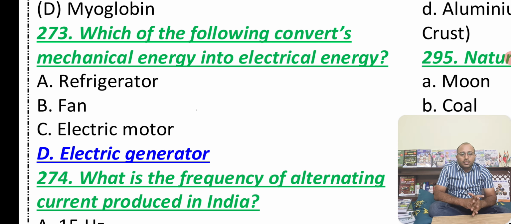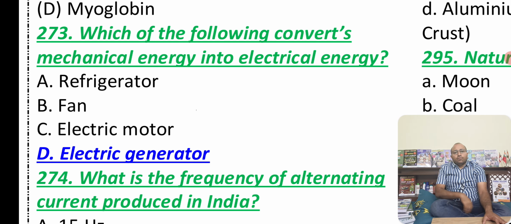In the same manner, in marriage functions, if there is a power supply failure, a generator will be started. They put petrol or diesel in it, it starts rotating and electricity is generated. So this is one example. The rest, refrigerator, fan and electric motor, are all electrical appliances.